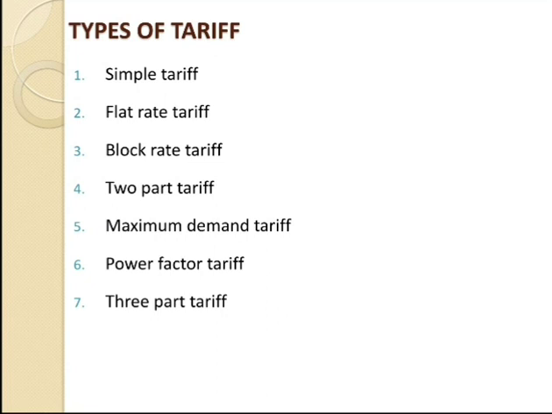There are three types of power factor tariff. First one, that is the kVA maximum demand tariff. The equation for the power factor, cos phi, is equal to kW upon kVA. It is modified from the two-part tariff. In this case, the fixed charges are made on the basis of maximum demand in kVA and not in kW. As kVA, the kilovolt ampere, is inversely proportional to the power factor, a consumer having a low power factor has to contribute more towards the fixed charge.